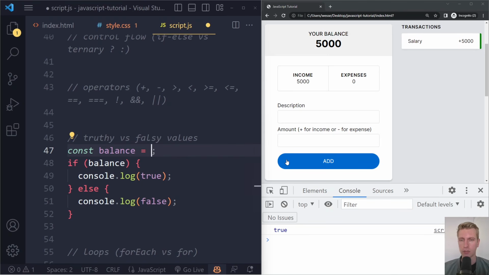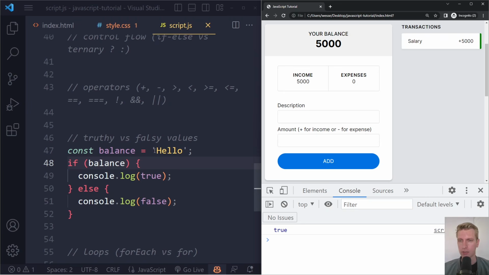Same with a string, by the way. If I have the string hello, what do we get here? A string hello will also be evaluated as truthy, as true. So it's a truthy value. And that goes for any string, except the empty string. If you have an empty string, the browser will see this as a falsy value and evaluate it as false eventually.